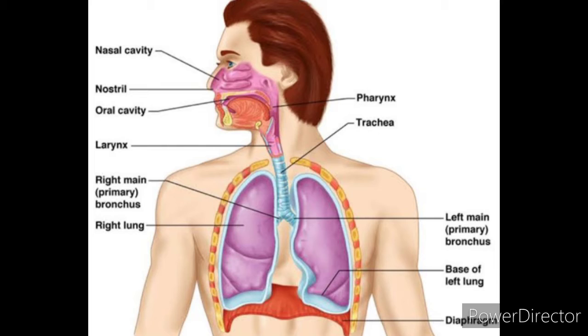Then the trachea is divided into bronchi, the left bronchus and right bronchus. Each bronchus is divided further into bronchioles. The bronchioles enter into a large number of small air sacs, otherwise called alveoli. Alveoli are present in each lung. The right lung and left lung consist of a large number of air sacs, small bag-like structures called alveoli. They are surrounded by a network of capillaries. Here only the exchange of gases, that means oxygen and carbon dioxide, takes place.